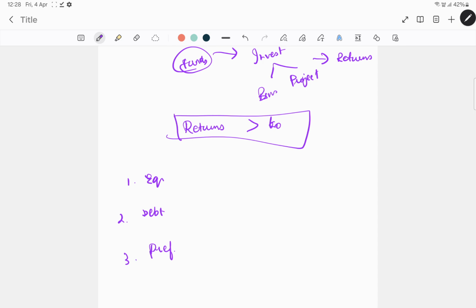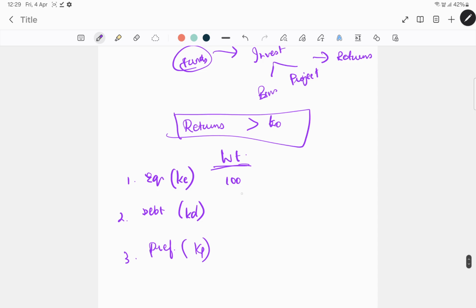Now first you will have to find the cost of each of these instruments. For example, for equity, you have to find out the KE, which is cost of equity, and then KD, which is cost of debt, and then KP, which is cost of preference shares, and then weight. Weight is nothing but proportion. What do you mean by weight? Let's take for example equity total value is 1 lakh, which we are writing as 100, in thousands. And then debt is 200. Let's take for example preference is 300.